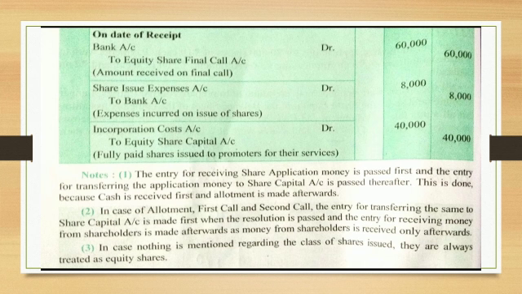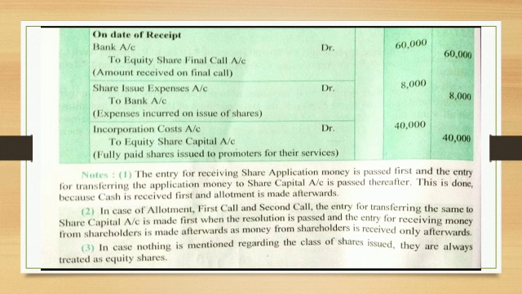Share issue expense will be credited to bank account. And for the shares issued to the promoters, the entry will be passed as promoters account debit to equity share capital account, and the narration is to be shown as fully paid up shares issued to the promoters for their services. In this way, you have to pass these entries.